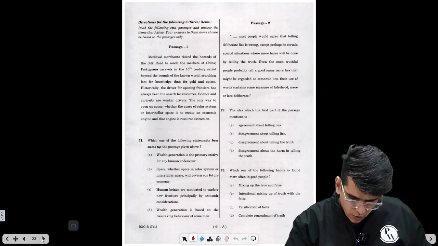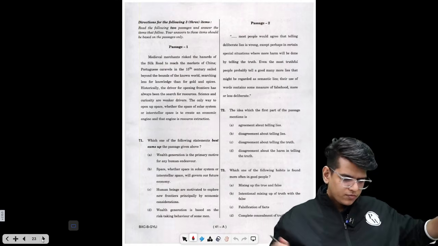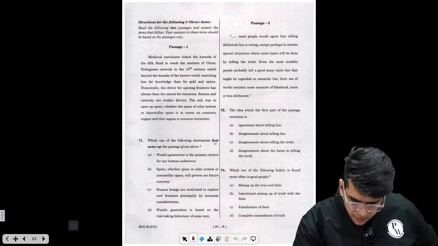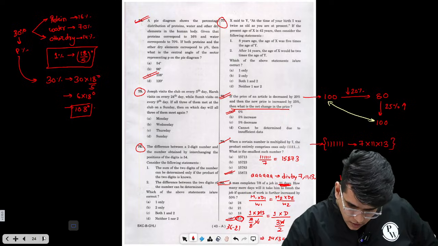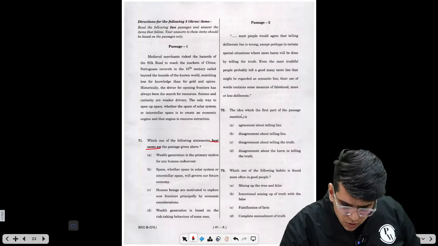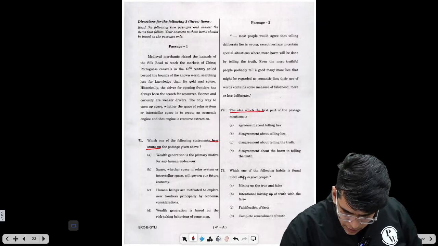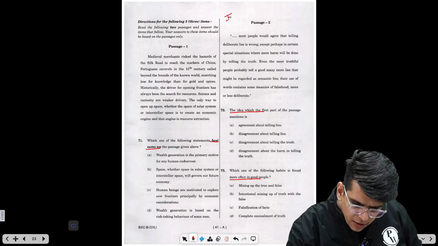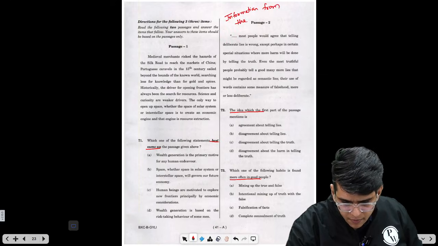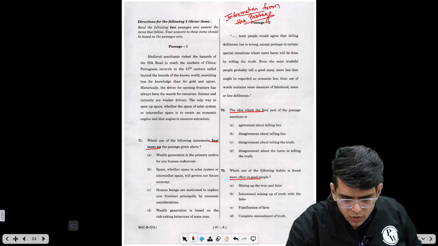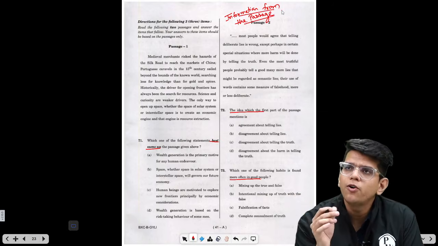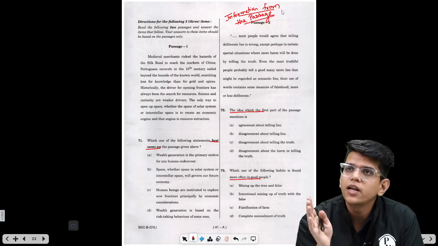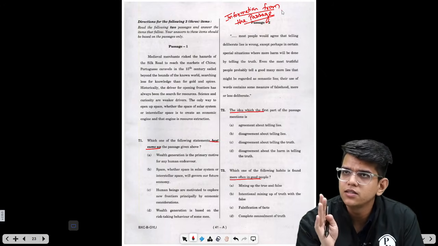Here, reasoning and quant. Medieval merchant. It asks which best sums up the passage, right? And then there are two questions. So these are the last three: reading comprehension. The question asks which one of the following habits is found? So basically these are information-based questions, from the passage. Okay, so you can try these. This is a good question, right? Philosophical passages you can leave for attempting later, right? You can avoid attempting the philosophical passage in the first go.